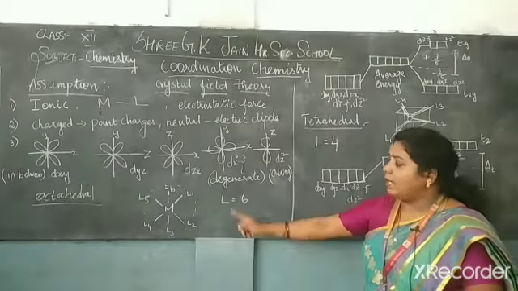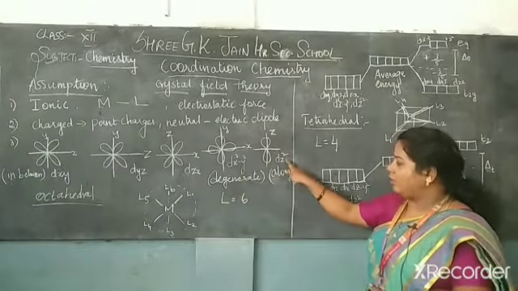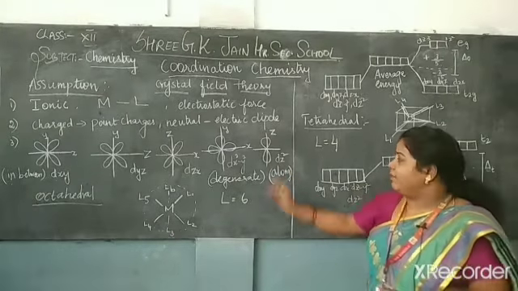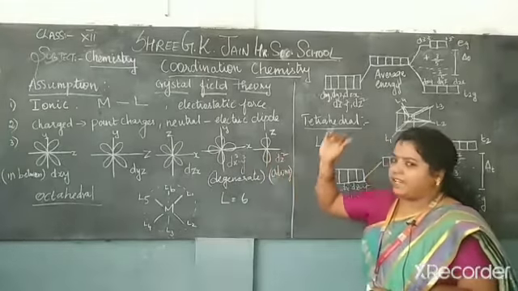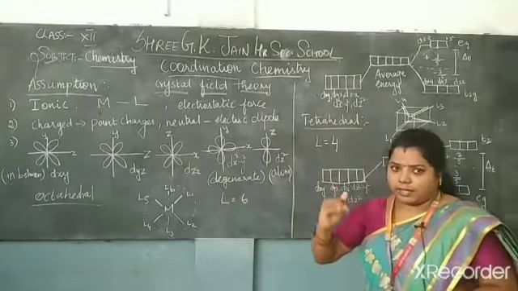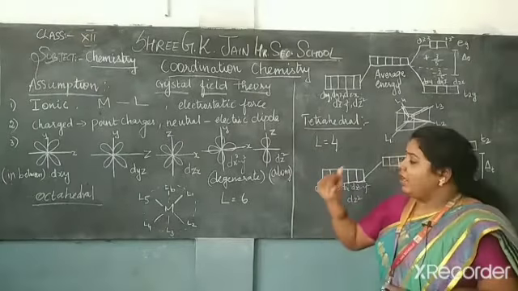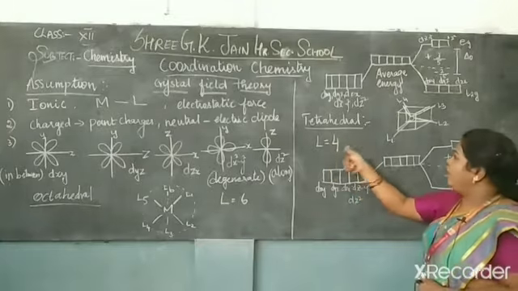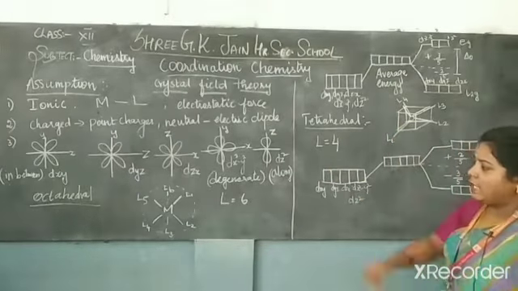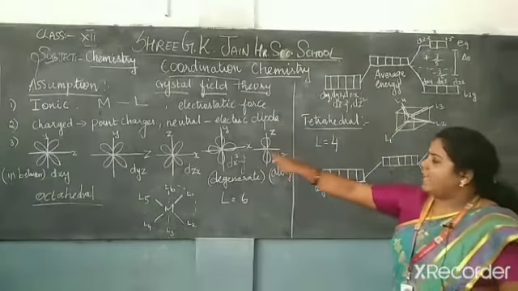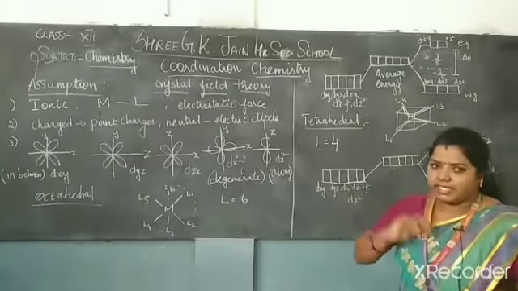In the octahedral, the lobes are formed along the axes, so during crystal field splitting these 2 orbitals will be raised and the other 3 will be at lower energy. In the tetrahedral, 4 ligands are there, formed in between the axes, so 3 orbitals will be raised and the other 2 will be decreased in order.